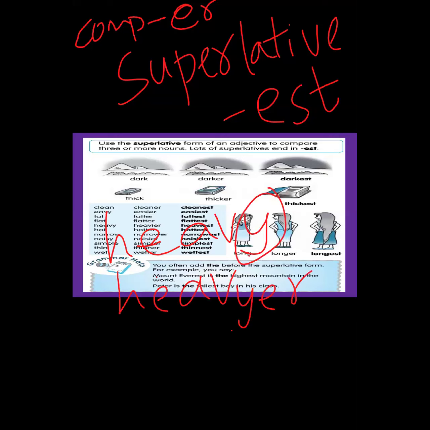No, change Y to I. I-E-R. Okay, why should I remove the Y? What should I add over here? I. Very good. And then what is ER? Why did I add ER? Because it is a comparative. Comparative degree. Okay.